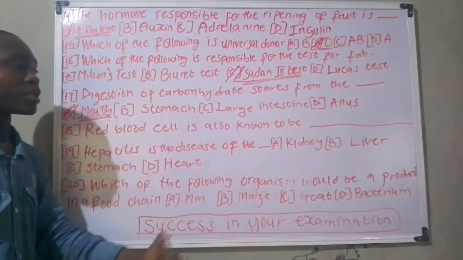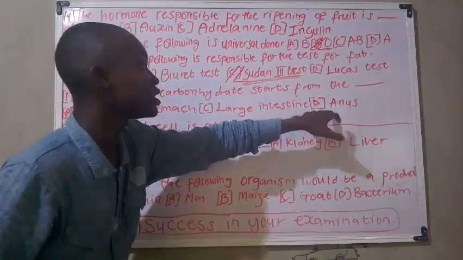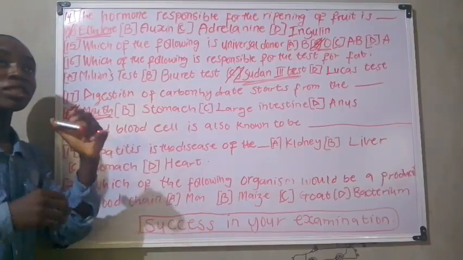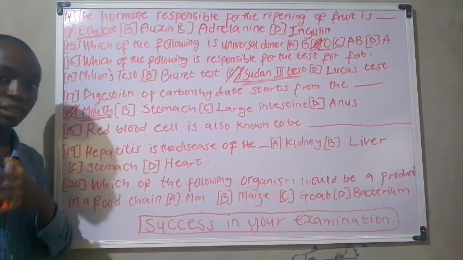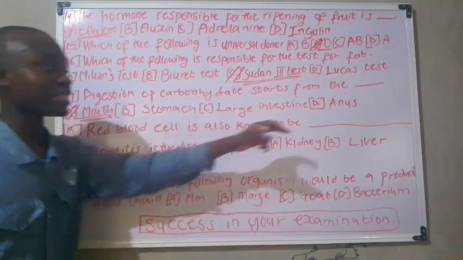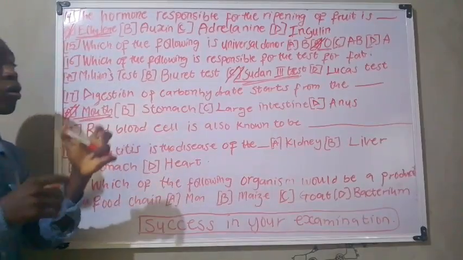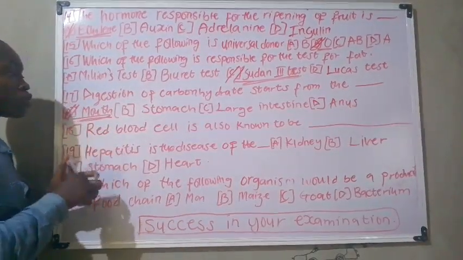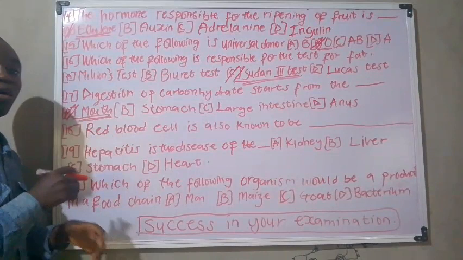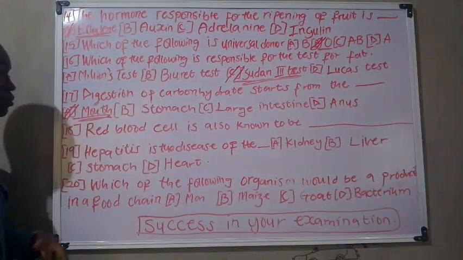That should be noted. Now option D is where the egestion of food substances gets out of the body. This is the passage of the unwanted substances in the food we eat. Okay, that should be noted.